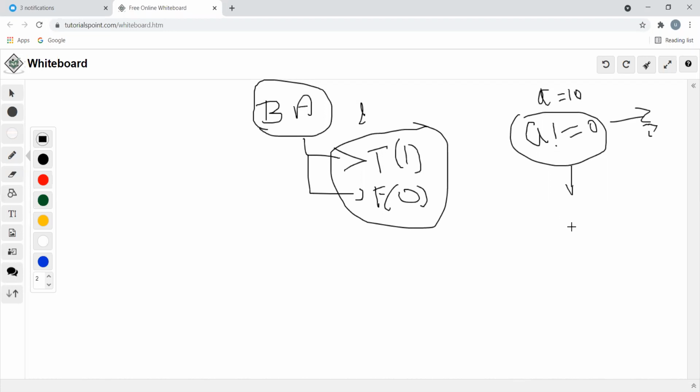What kind of answer is it returning? Whether yes or no, the answer is represented as true or false. 10 not equal to 0, it is true.